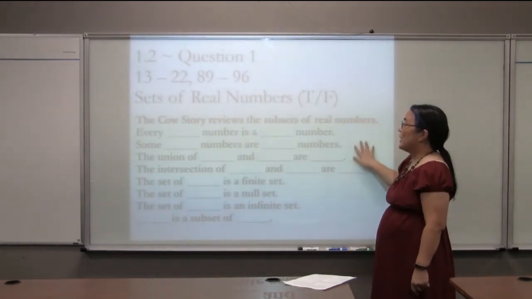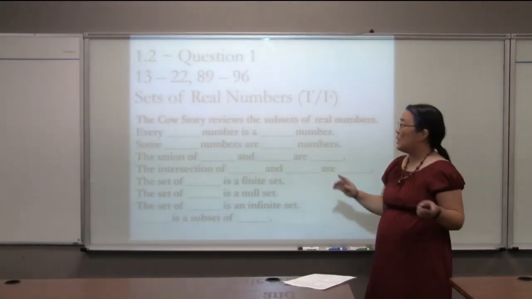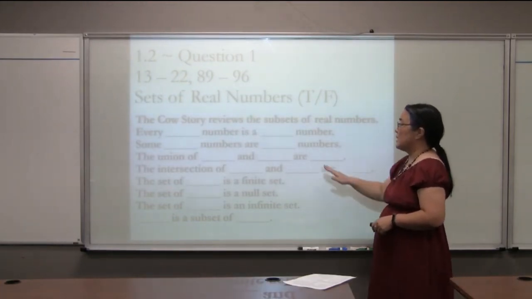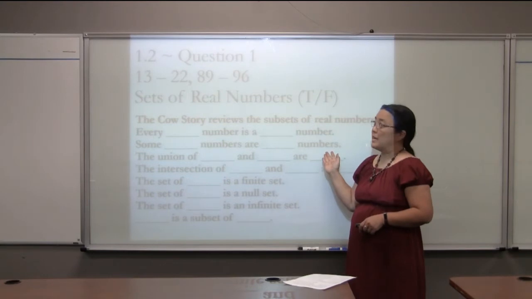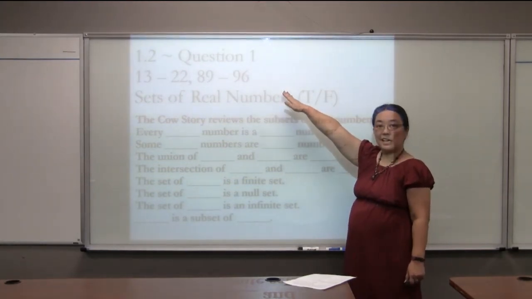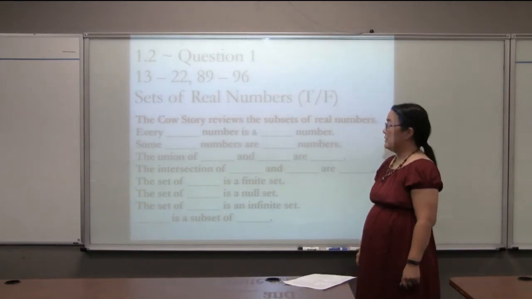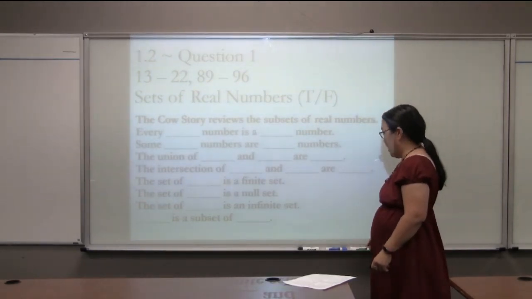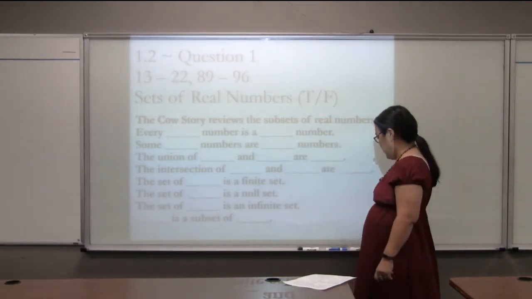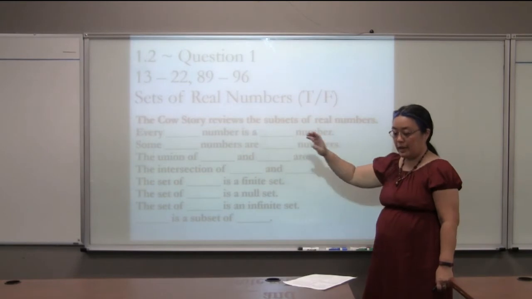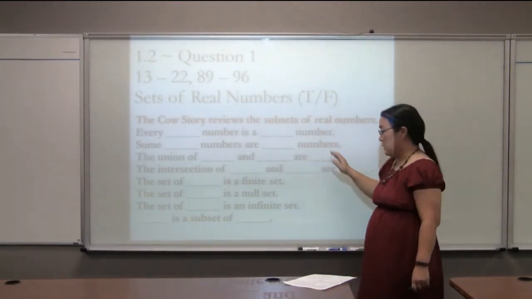Now, using this cow story, we're going to have some subsets of real numbers. Subsets are a set inside of another set. So, this has to do with Chapter 1, Section 2, Question 1. The cow story reviews the subsets of real numbers. So every some type of number is another some type of number. So I could ask you, for example, is every natural number a whole number?